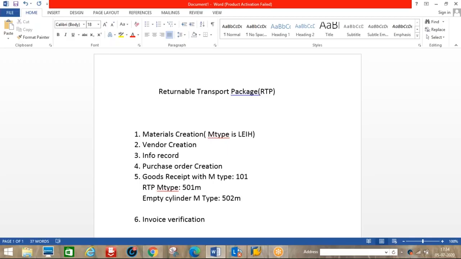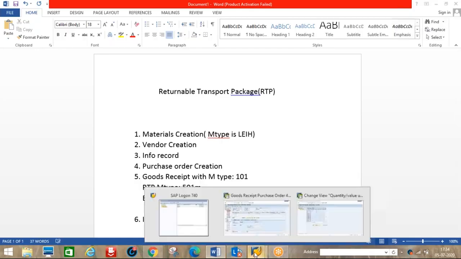The interior is also this returnable transport package. What are the movement types that will come? So 101, 501 M, 502 M. When we receive material from the vendor, 101 plus 501 M will come. Whenever we send material back to the vendor, the movement type is 502 M.